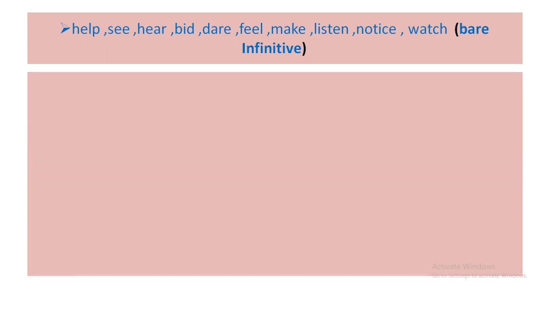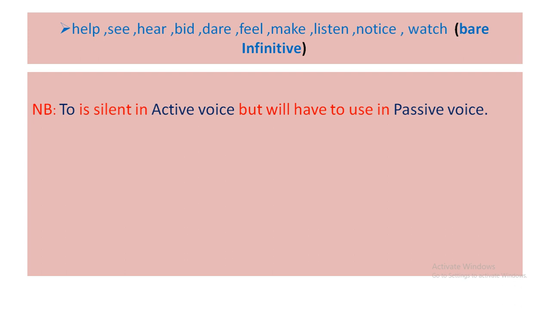Now dear, you have to remember these words also. Keep a note in your copy. Help, see, hear, beat, dare, feel, make, listen, notice, watch. And here I have written bare infinitive, but you have to know what is infinitive. To plus verb present is called infinitive. And to is silent in active voice but you will have to use it in passive voice. As for example, I made him weep. Here before weep there is a silent to, that is called bare infinitive.